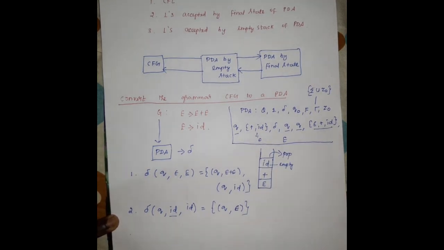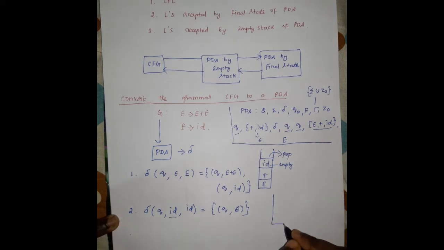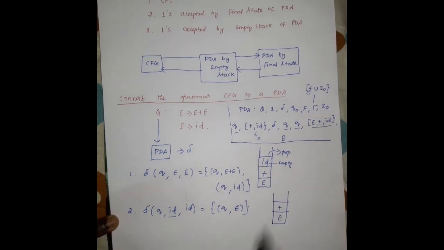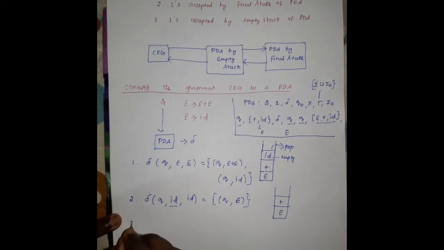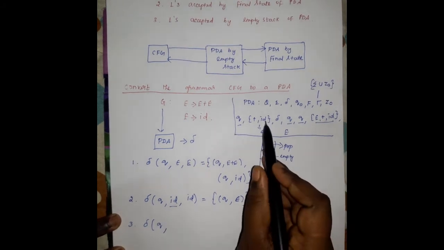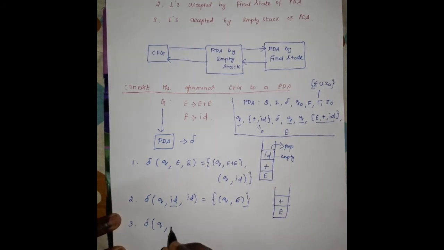So after this ID is popped, the stack has only plus and E. So the next transition function is delta of the current state q comma, after ID the remaining input symbol is plus.